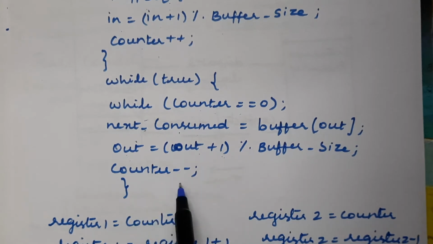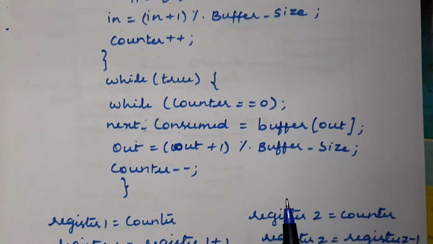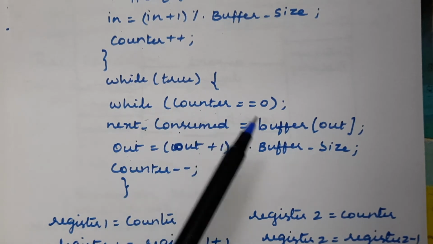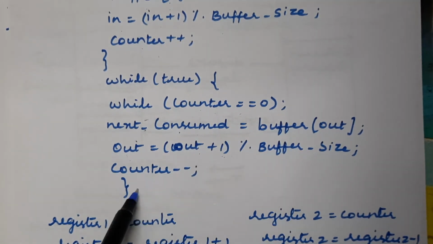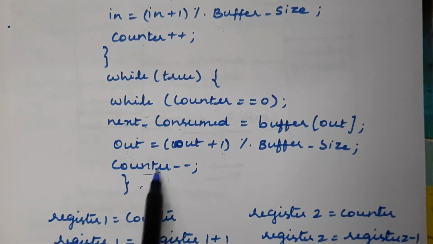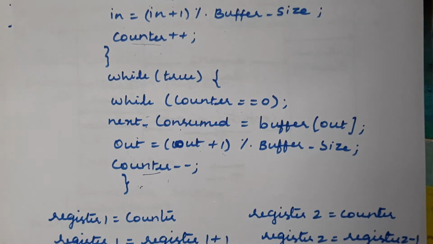And finally, the counter value is decremented. Whenever you take any data item out of the buffer, automatically the counter value will be decremented, which means that particular data item has been consumed by the consumer process. So the counter is actually the common variable which can be accessed by these two processes, the consumer and the producer process.